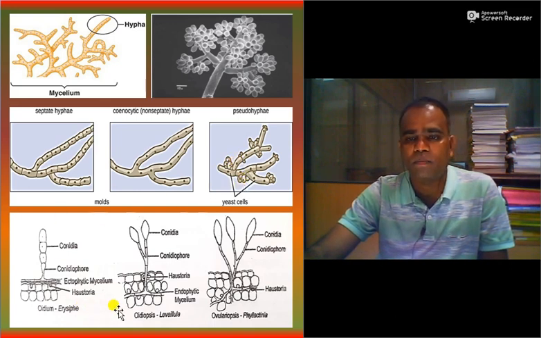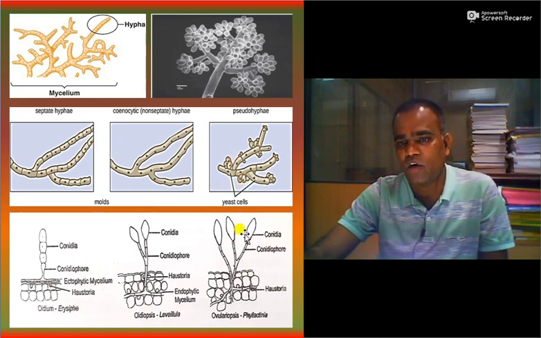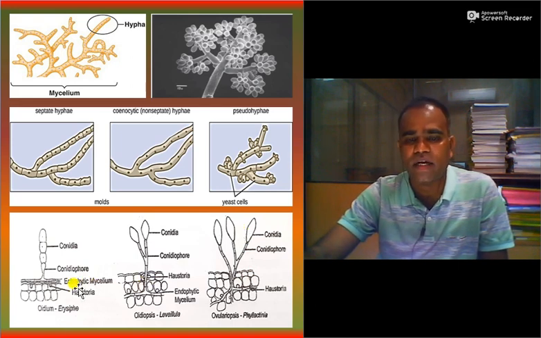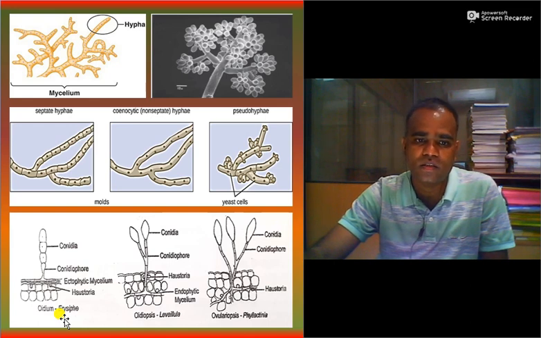So types of mycelium according to the parasitism, they are ectophytic and endophytic. So here you can see in case of Oidium of Erysiphe causing powdery mildew in numbers of diseases, act as a ectophytic mycelium.